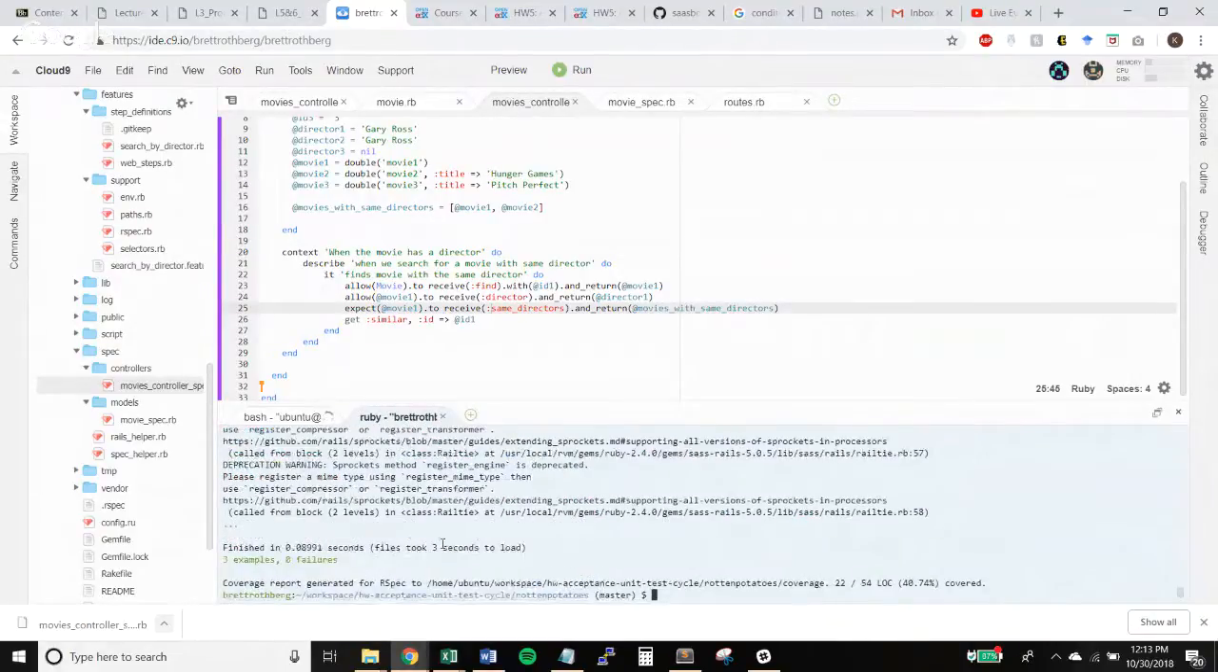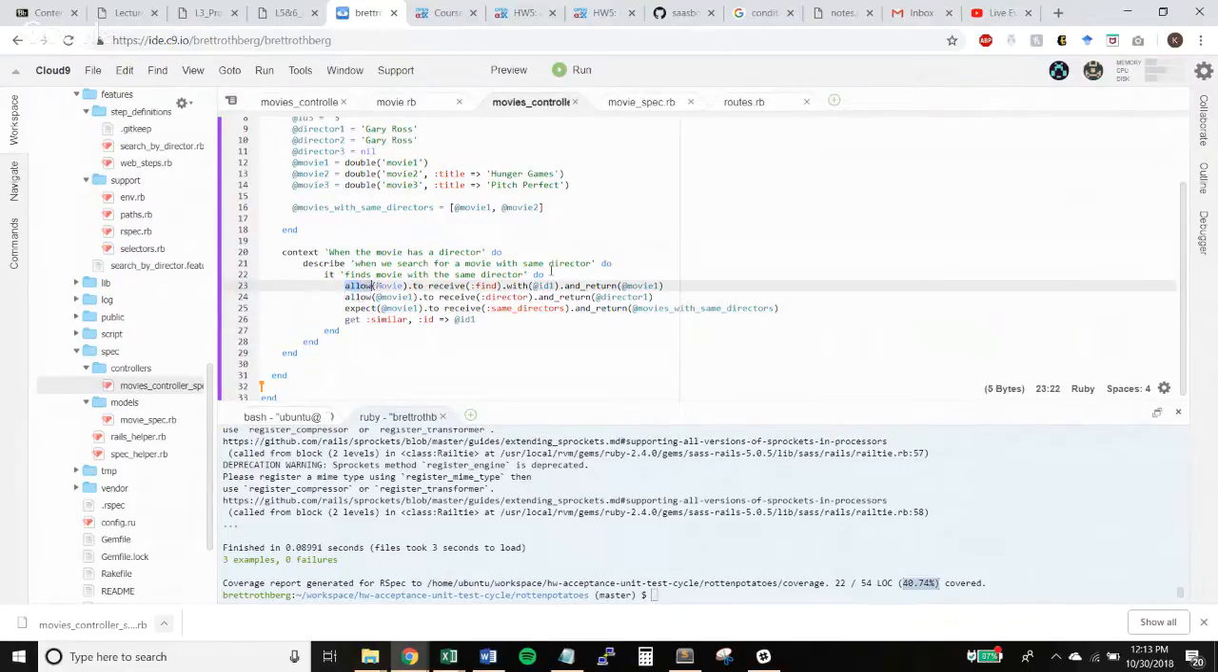Okay, oh cool, so it passed. Yeah, that one passed, so we can write another. Okay, so we have 40% coverage now. They want us to have over 90, which is kind of ridiculous. Okay, we could do it.